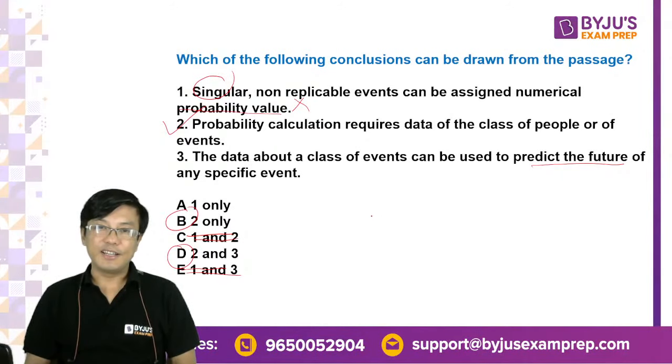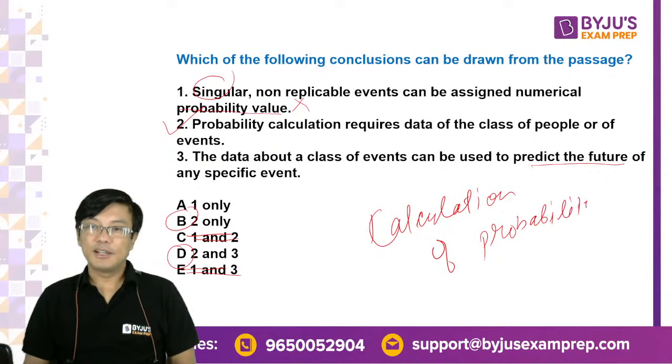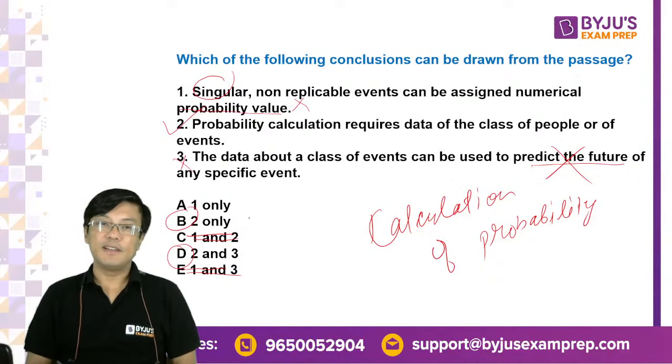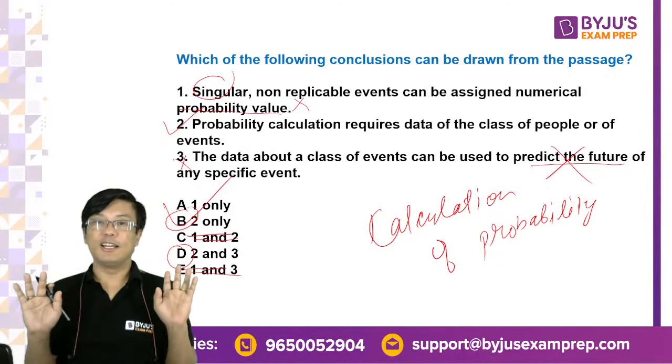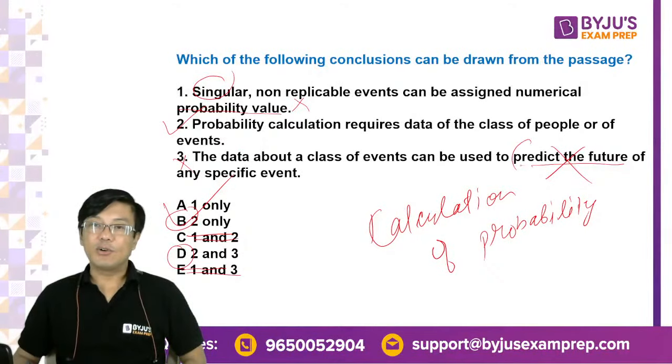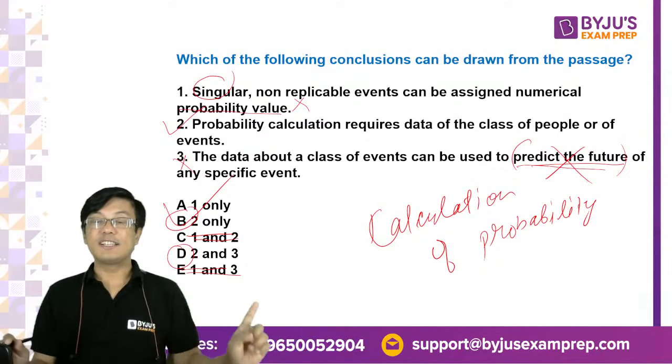You will know very clearly that the passage is about calculation of probability. Calculation of probability is not the same as prediction of future. So the answer cannot be 3. It will have to be therefore only 2. This is what I always keep on telling you, right? Prediction of the future is an idea which the author does not touch.